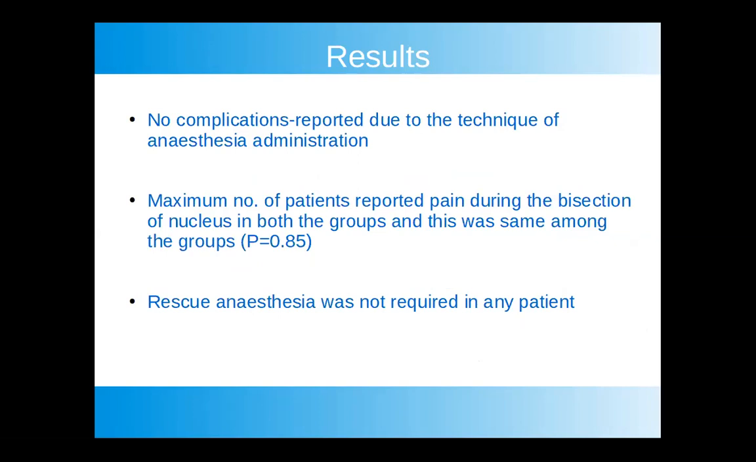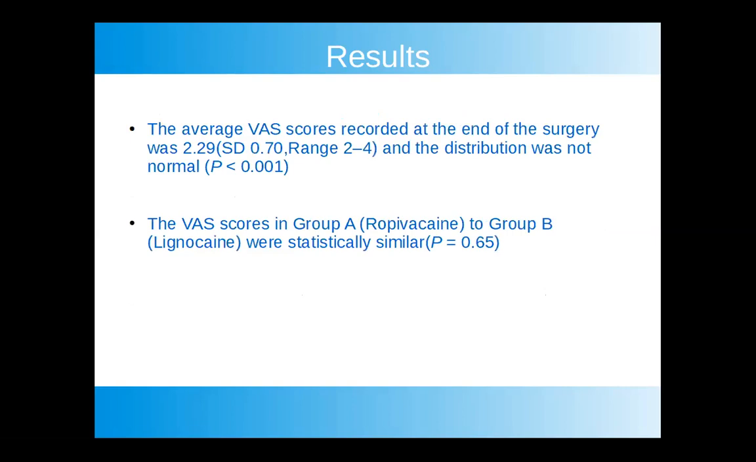Maximum number of patients reported pain during the bisection of nucleus in both the groups, and this was same among both the groups. Rescue anesthesia was not required in any patient. The average visual analog scale score recorded at the end of surgery was 2.29, and this distribution was not normal. The visual analog scale scores in group A, ropivacaine, to group B, lignocaine, were statistically similar.